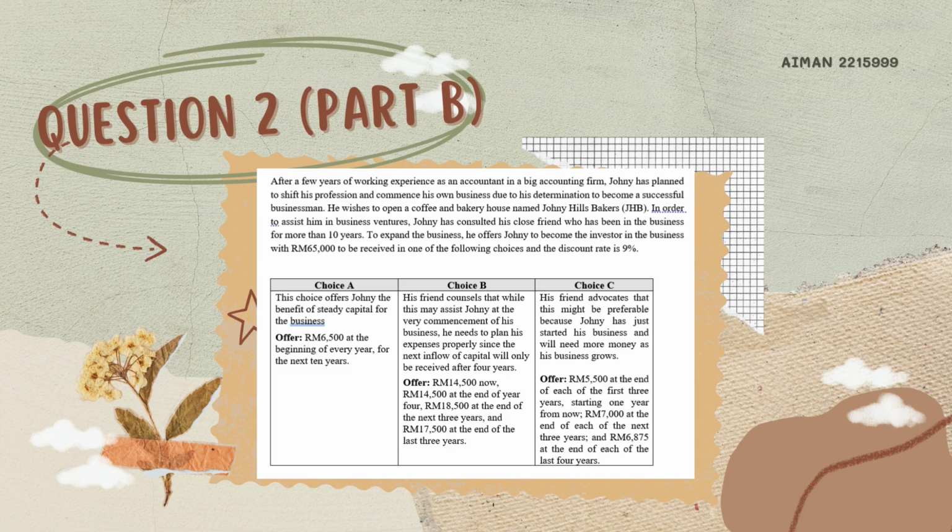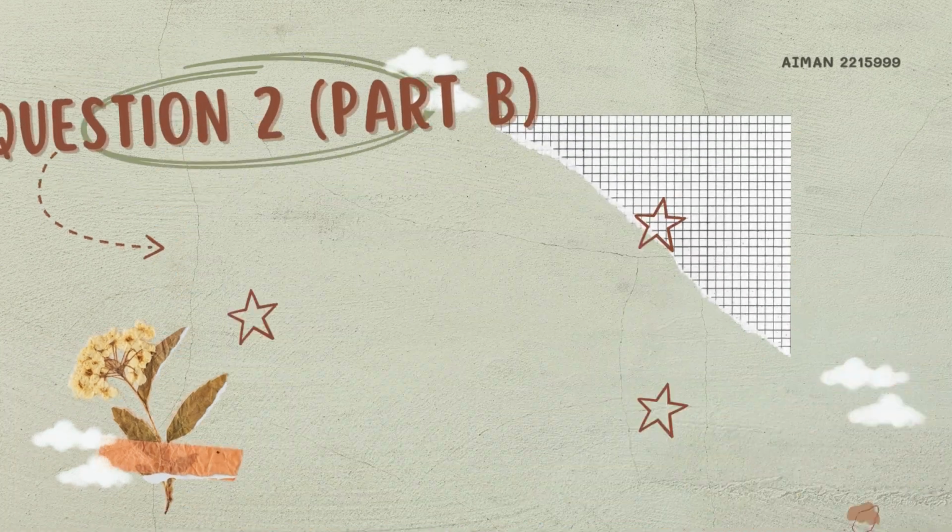So this question is related to the topic of time value of money. In the table that they provided, choice A is referring to the annuity due, which is to receive the amount of 6,500 at the beginning of every year, while choice B and choice C imply a mixed stream cash flow, because every year he will get different amounts.